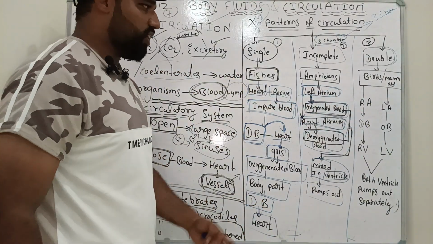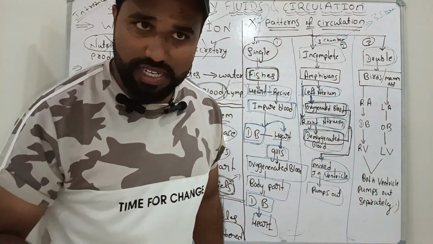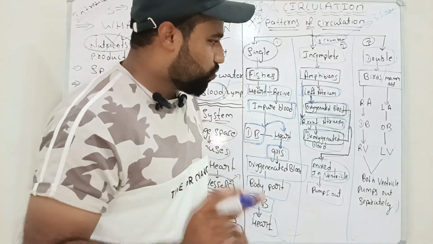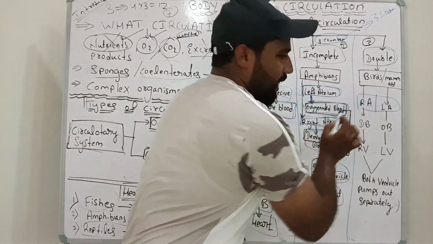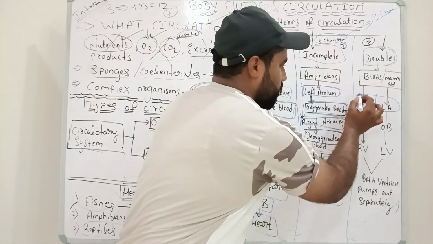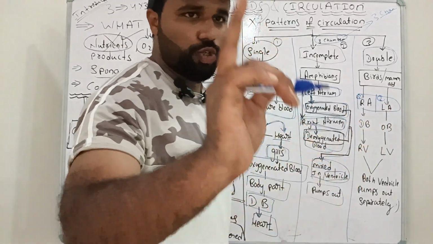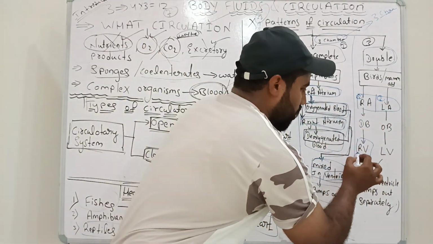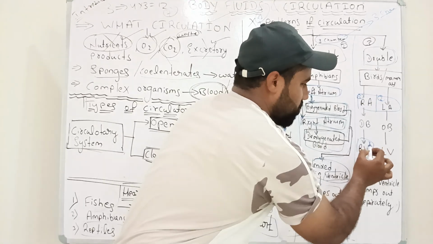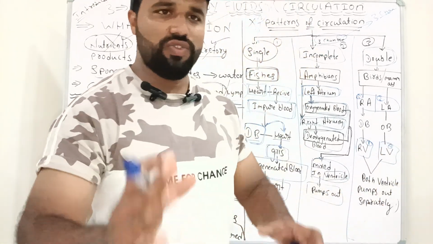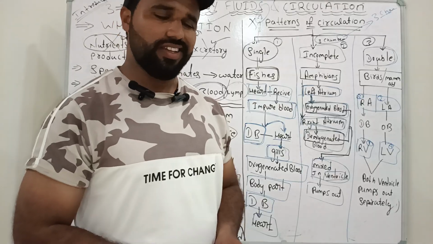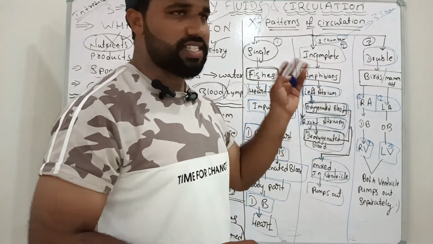For example, mammals are higher animals. How many chambers does the heart have? There are four chambers. Here we can see two chambers: right atrium, one chamber, and left atrium, two chamber. And here also right ventricle, three chamber, and left ventricle, four chamber. A total of four chambers is there in higher organisms like mammals and birds.